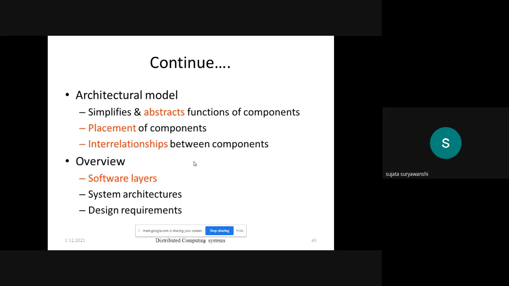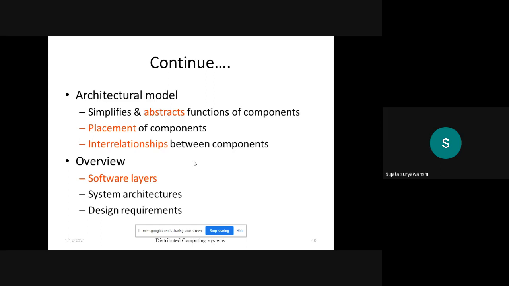In the client server model, a specific role for the client and for the servers is attached to the system. It gives the interrelationship between the components, meaning which system is treated as client and which system is treated as server or master.